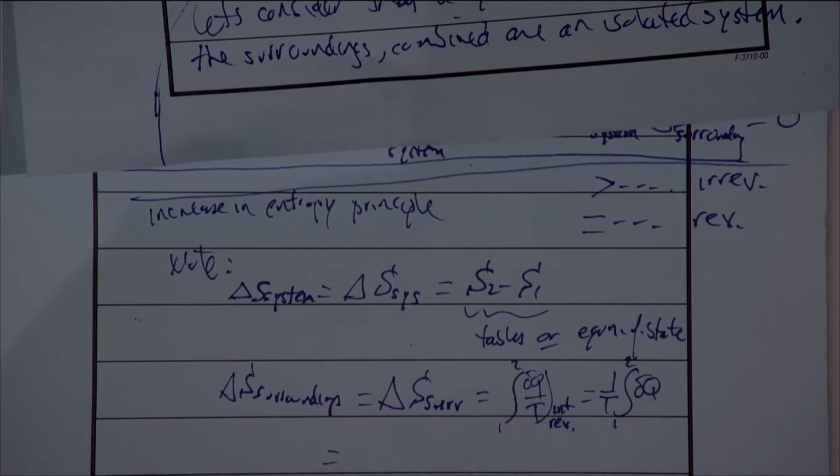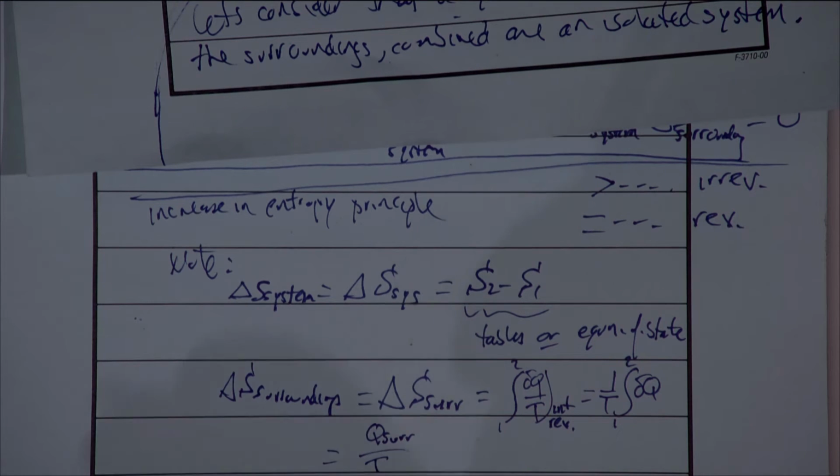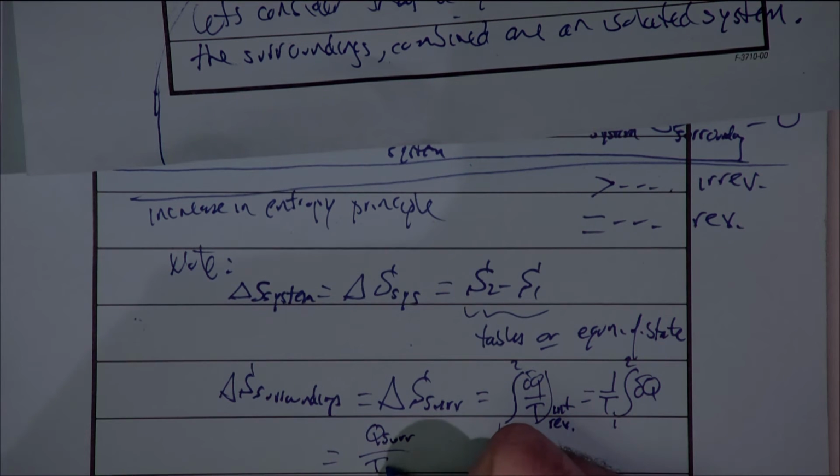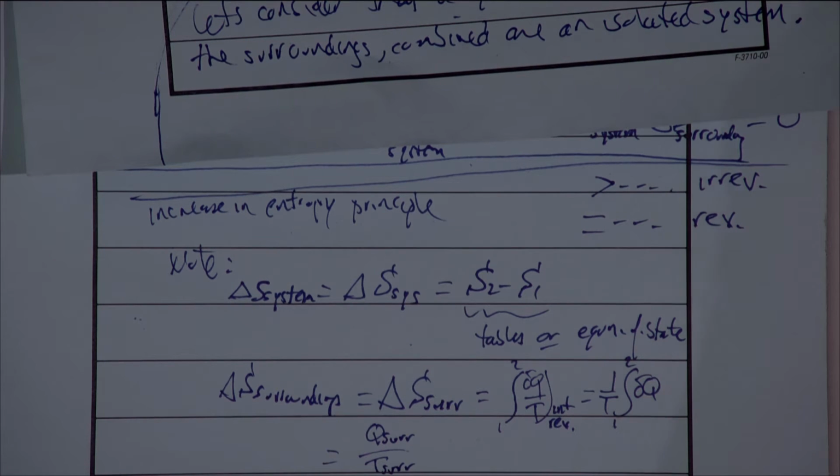So this is then just going to equal Q surroundings over the temperature. And let's just assume that the surroundings have a temperature of T surroundings. So it turns out that delta S for the surroundings can be very accurately approximated by simply Q surroundings over T surroundings. Now, shouldn't this really say Q12?